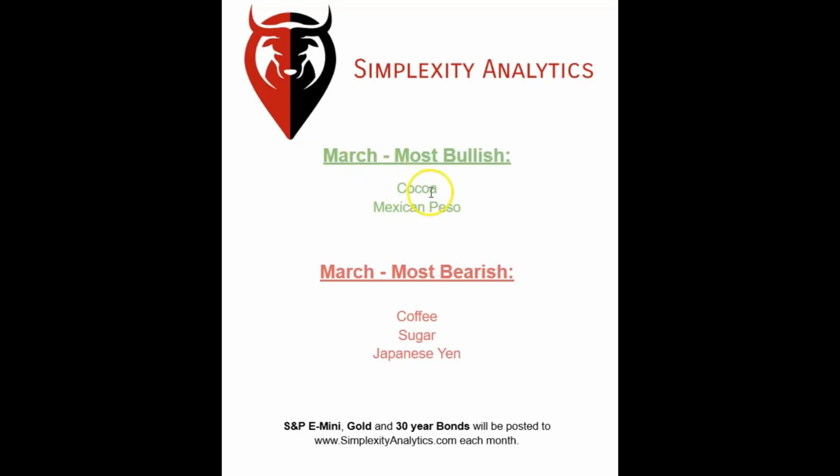This month, we have a few markets that are the most bullish, and that's cocoa and the Mexican peso. And we have three markets that are the most bearish, and that's coffee, sugar, and the Japanese yen. So we will cover in depth this month the Mexican peso on the bullish side. We'll do sugar on the bearish side. And as always, we are going to cover the S&P E-minis for March as well.